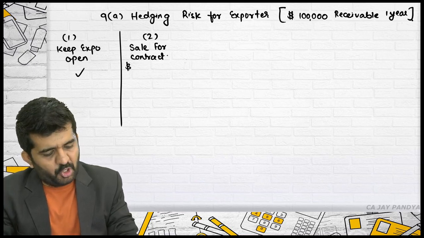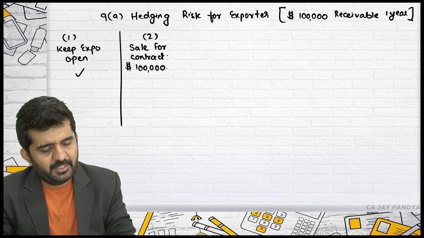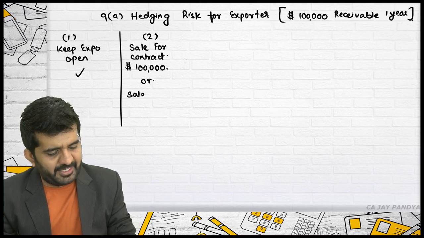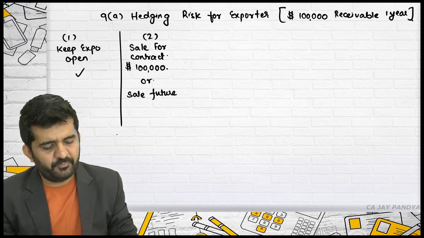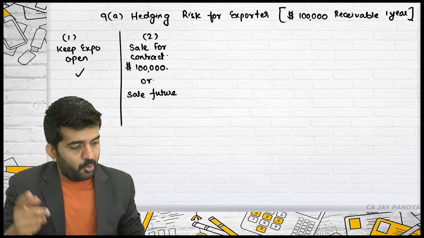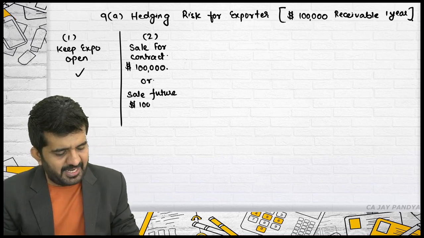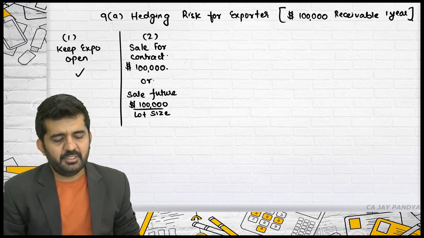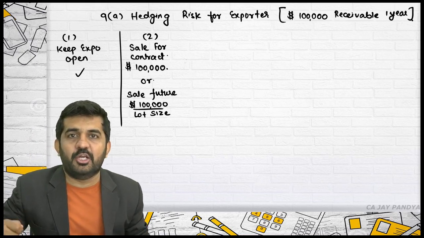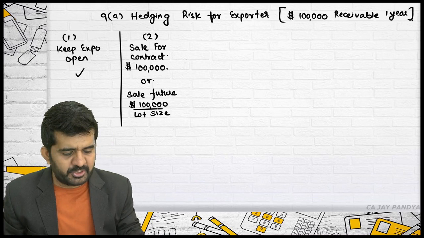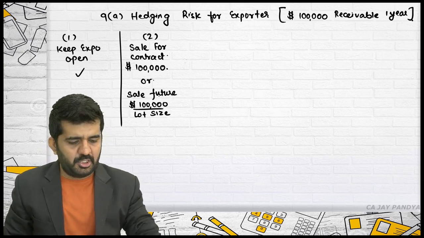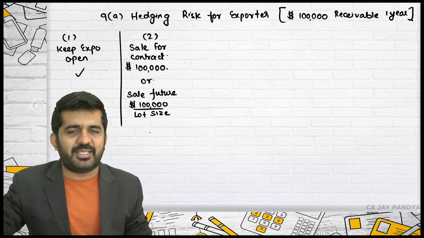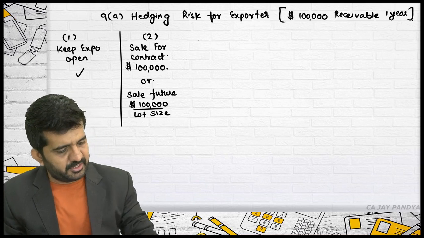of selling $1 lakh at a predetermined rate, or you can sell it in future. Is it alright? How many lots? $1 lakh divided by lot size. Say lot size is $10 per 1 lot. Then you will have to sell 10,000 lots for getting this particular answer. Alright. So either take a forward sale contract or take a future sale contract. Alright. Sell it in future.